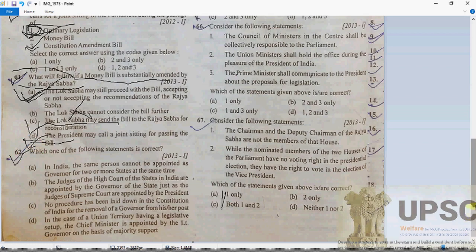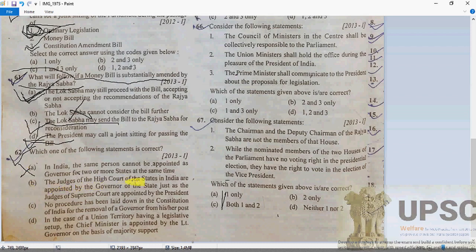Now 62. Which of the following is going to be a correct option? As we know that in India, the same person cannot be appointed as the governor of two states. No, absolutely wrong, my dears. They can. Yes, the same person can be governor of more than two states. So this is going to be incorrect.